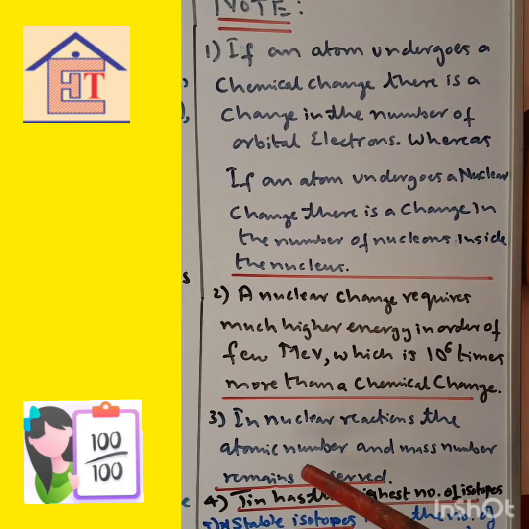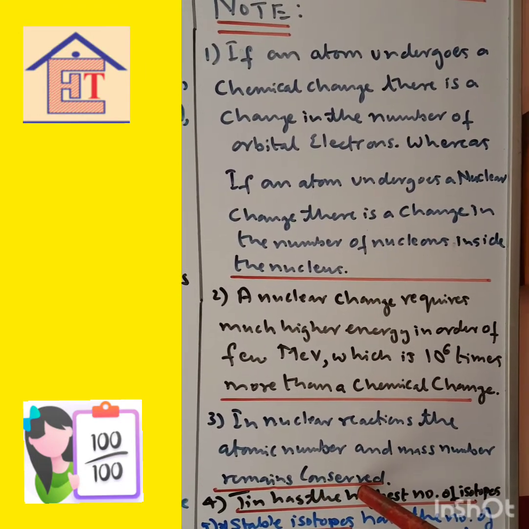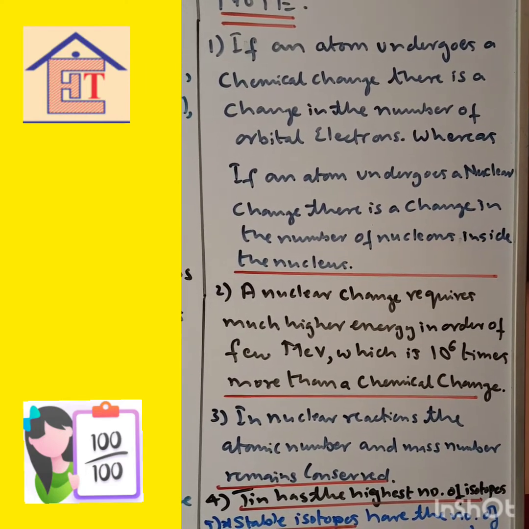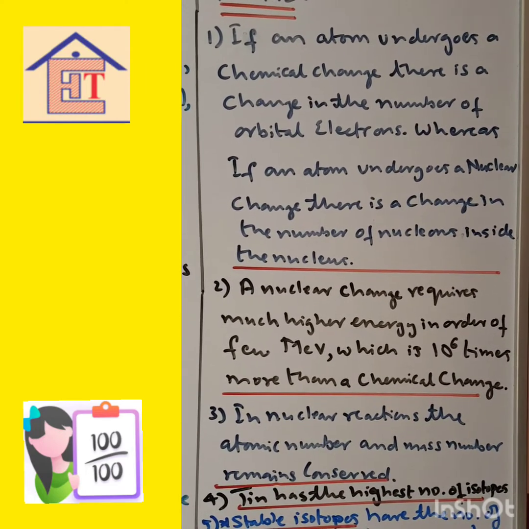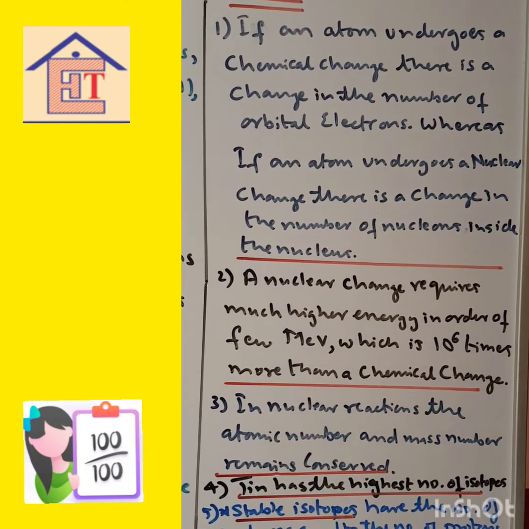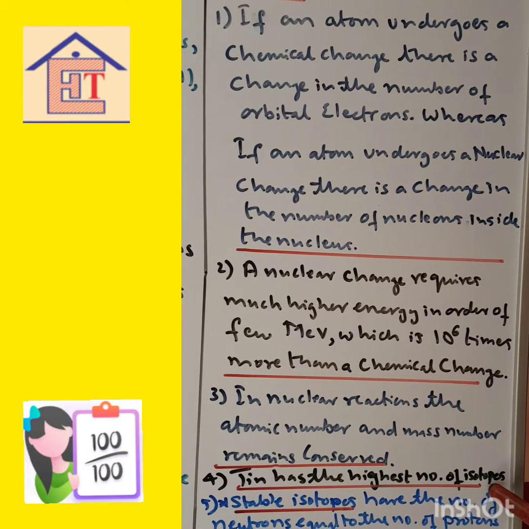In a nuclear reaction, the atomic number and mass number remain conserved. So the mass number and atomic number on the left-hand side are equal to the atomic number and the mass number on the right-hand side. So in a nuclear reaction, atomic number and mass number remain conserved. Now, tin has the highest number of isotopes.